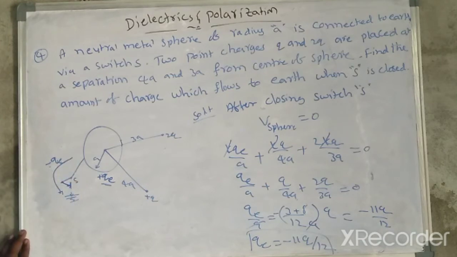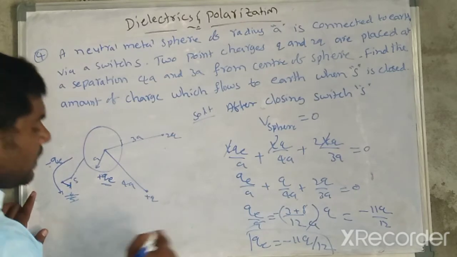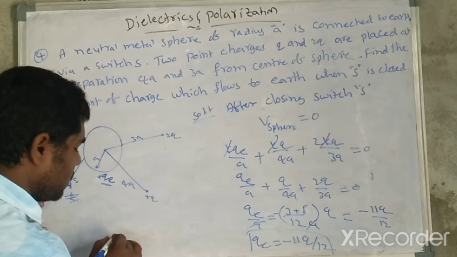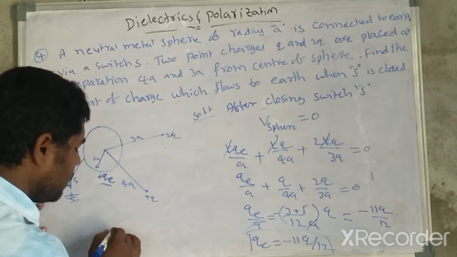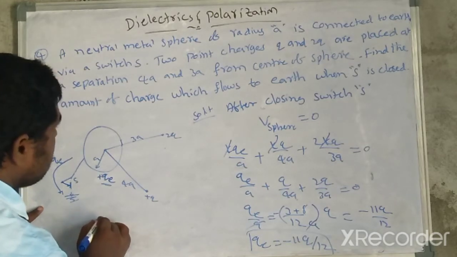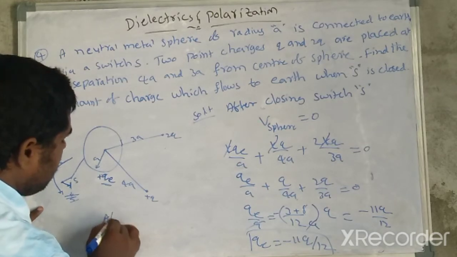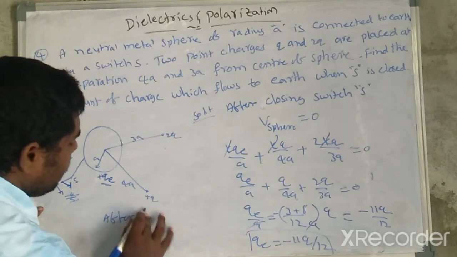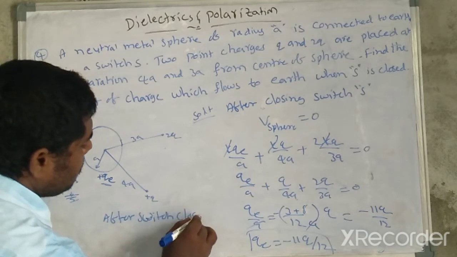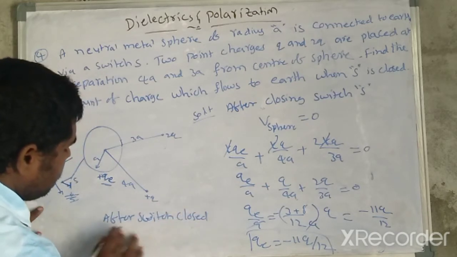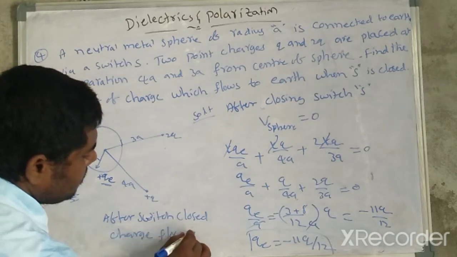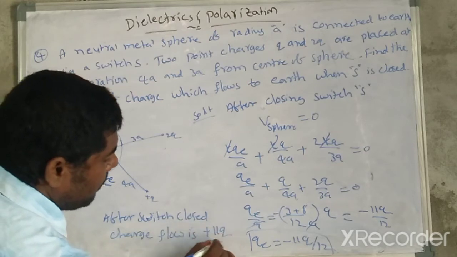After switch closing, the charge flow is plus 11 Q by 12.